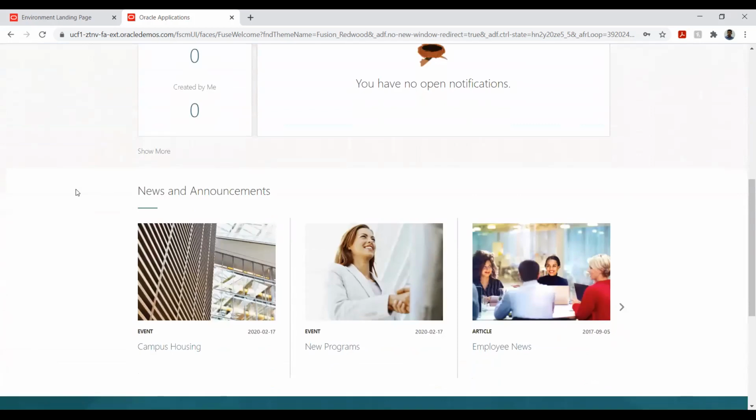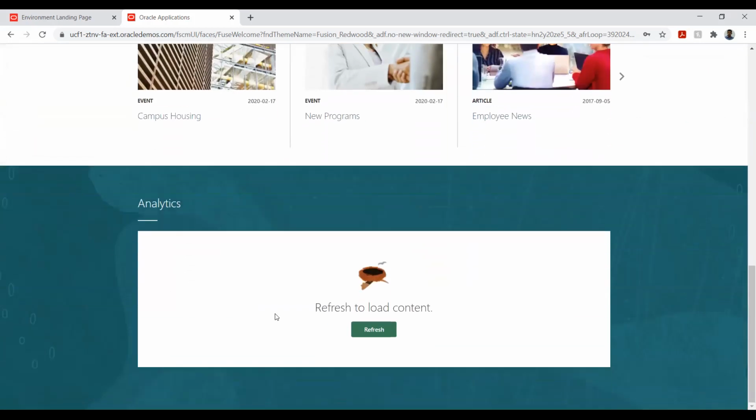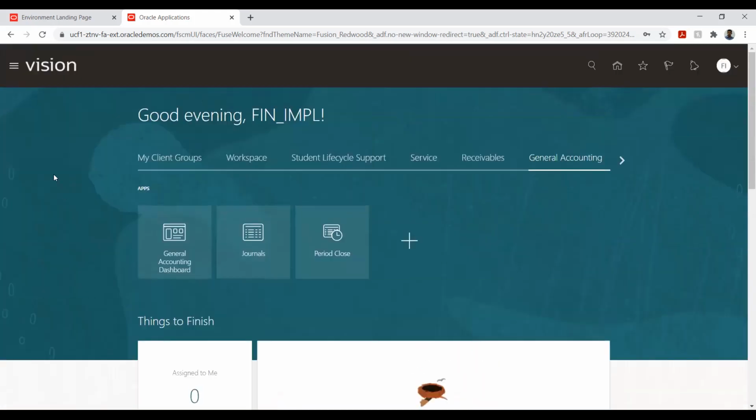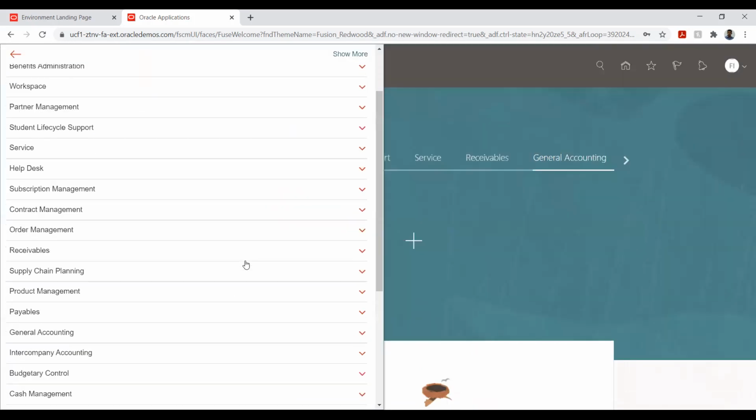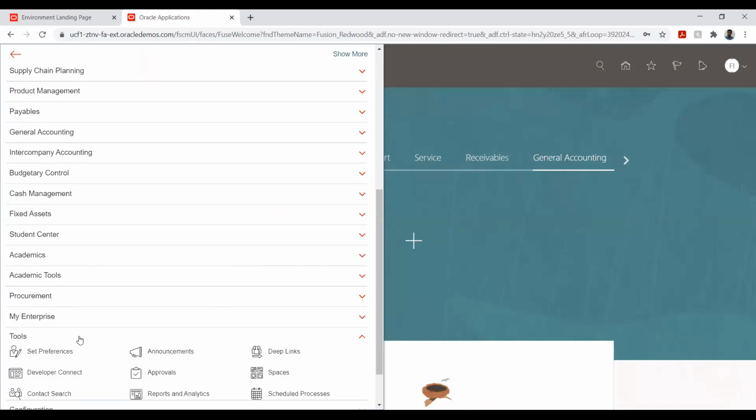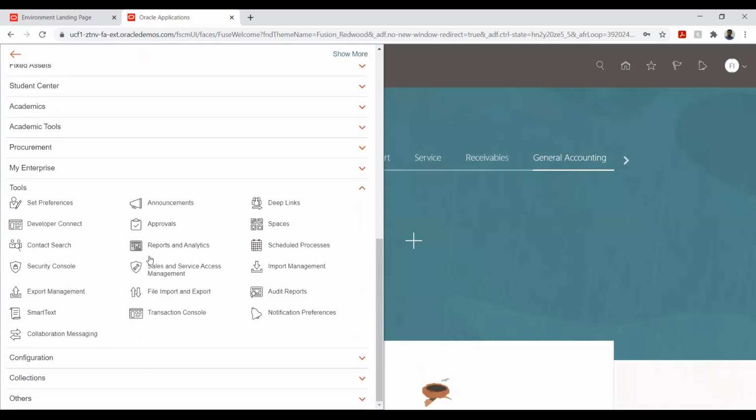And if we come down, we have our analytics. Let's say I have created 10 invoices in a given day. I'll have all that information here. So that's it about the high-level information on the landing page. Apart from this, we have tools as well. Under tools, we have multiple options. This is what I was speaking about, that is the security console.